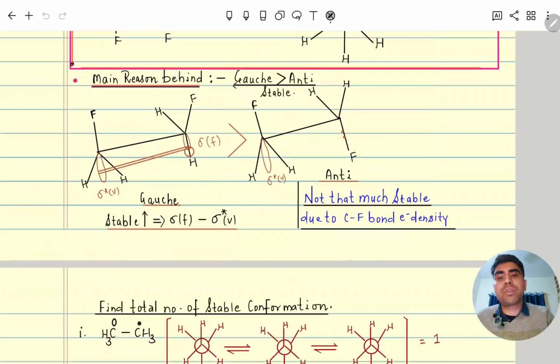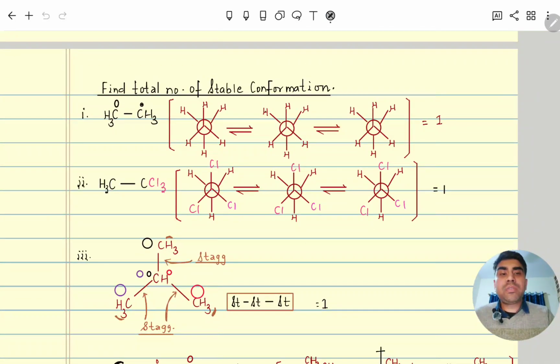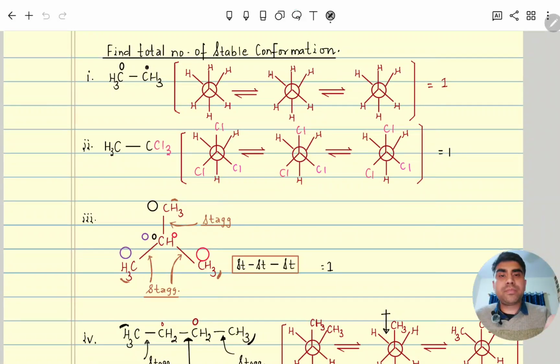Understood? Next, moving further, we have to draw the total number of conformers. Let's suppose this is ethane. In ethane, this is the front carbon and this is the back carbon. The front carbon has 3 hydrogens and the back carbon also has 3 hydrogens. So for stable conformers, we ask whether it is either gauche or anti. Here gauche and anti are not possible because all are the same, so only one conformer is stable.